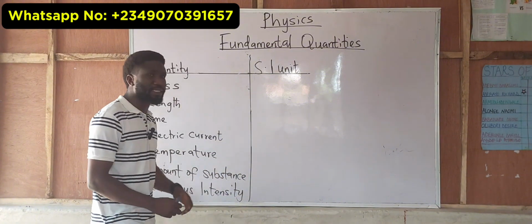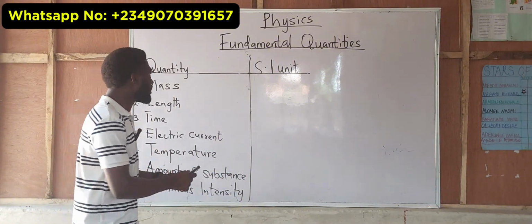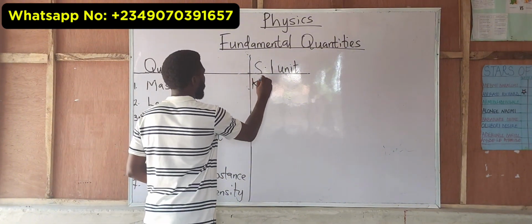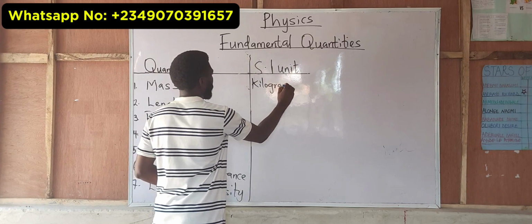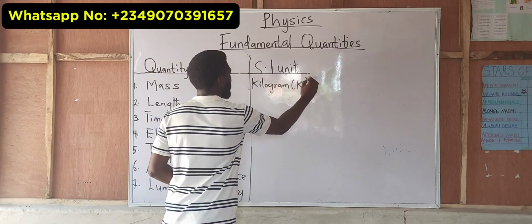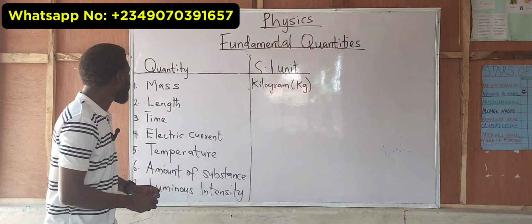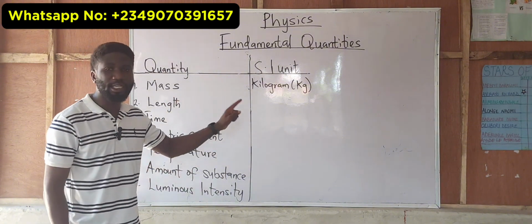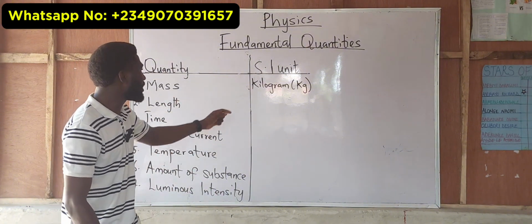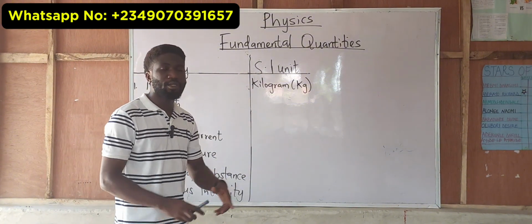The unit of mass is said to be kilogram, and the symbol is kg.